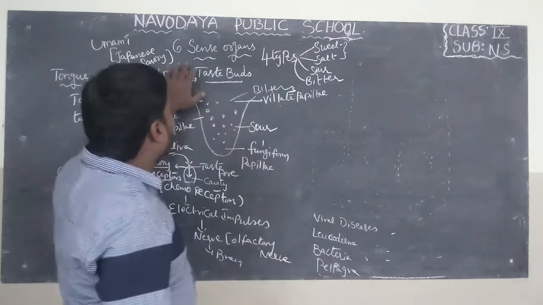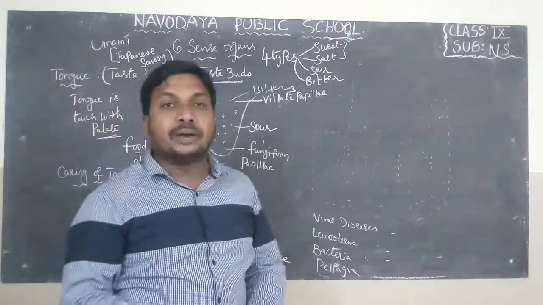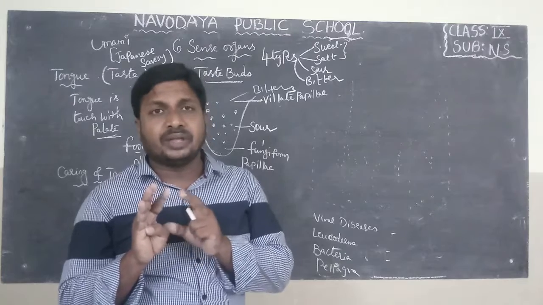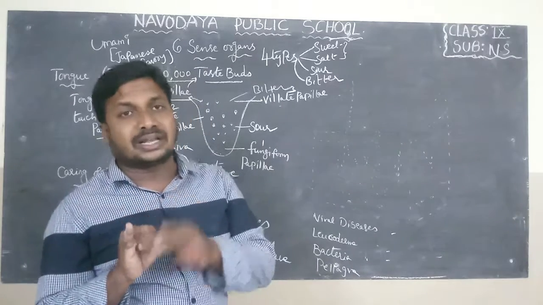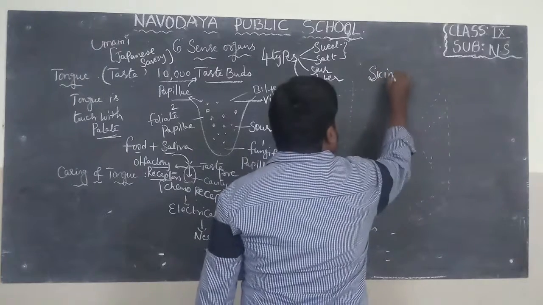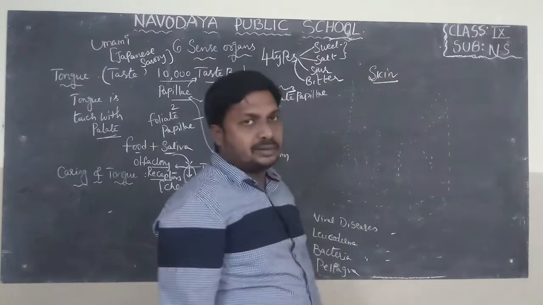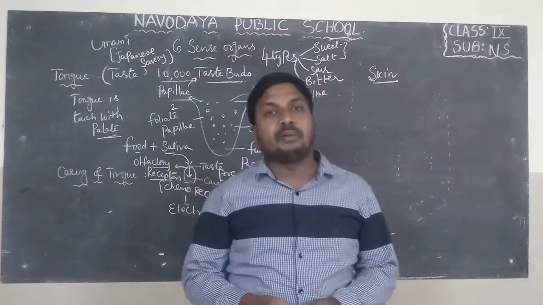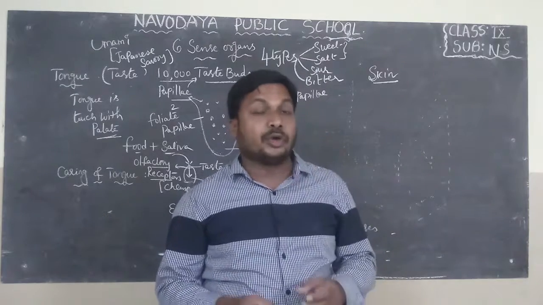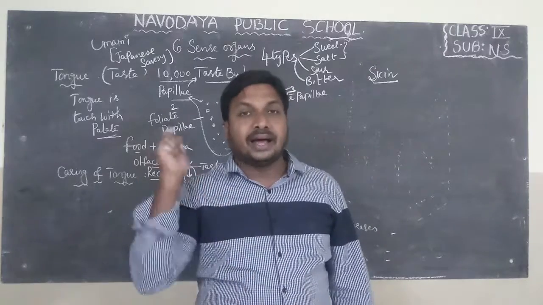So this is about the tongue. Up to here, we completed 4 sense organs: eye, ear, nose, tongue. In the next class, I will explain the next sense organ, that is skin, and how to draw the diagram of skin also. It is very important from the exam point of view, along with ear and eye.